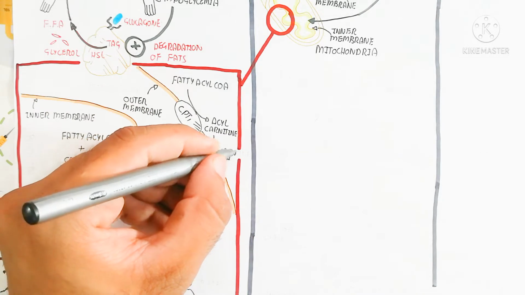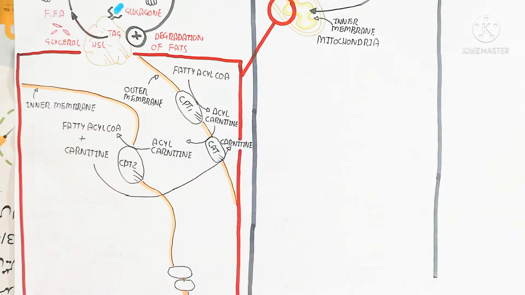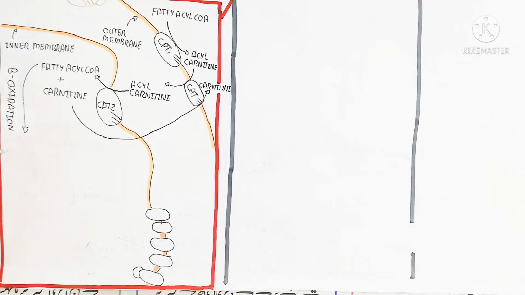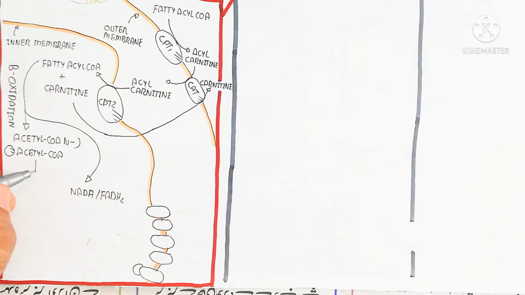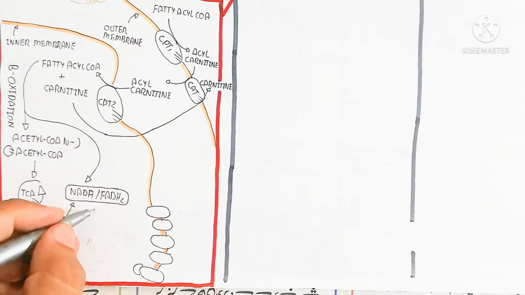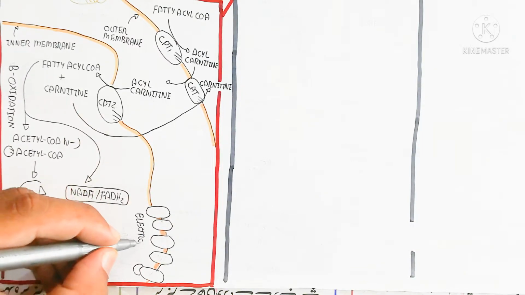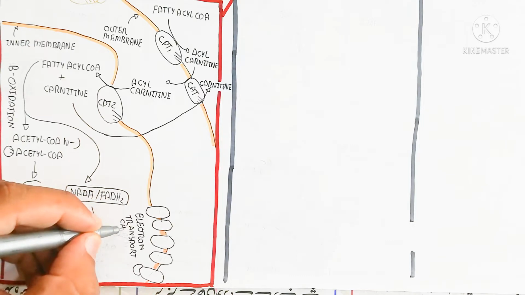Carnitine moves back again through carnitine acyl translocase. So remember, carnitine acyl translocase is used for moving acyl carnitine inside. This is the shuttle mechanism for carnitine moving inside and outside. In this way, fatty acyl CoA undergoes beta oxidation of fatty acid to produce acetyl CoA.